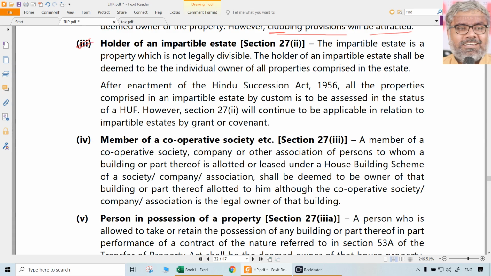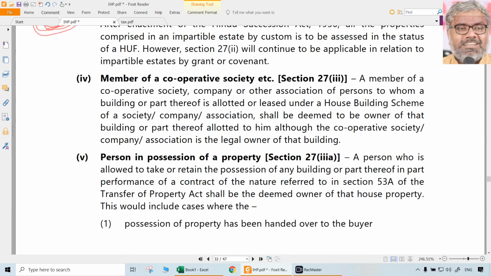That's it. In the same way, the holder of an impartible estate will be considered to be the owner of all properties comprised in the estate. This is an old thing, like the old zamindars. They used to have big estates, which may consist of several properties, not just one. The estate is one, but a lot of properties may be there. Will each property be individually registered in the name of that holder? No. The entire estate is registered in his name. That means he is the holder of that impartible estate, which means he is automatically deemed to be the owner of all individual properties. That's all.